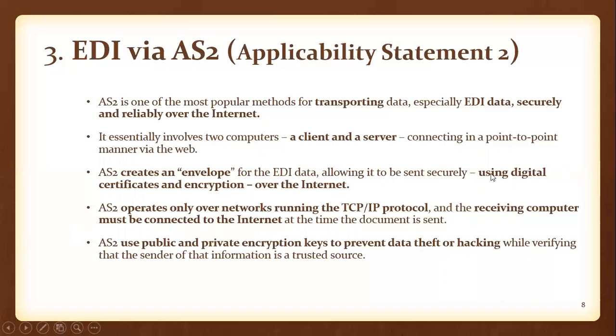A digital certificate generates a digital signature on the EDI documents. With the digital signature, it authenticates or validates the business documents, and authenticates the sender and receiver based upon the digital signature on that business document.